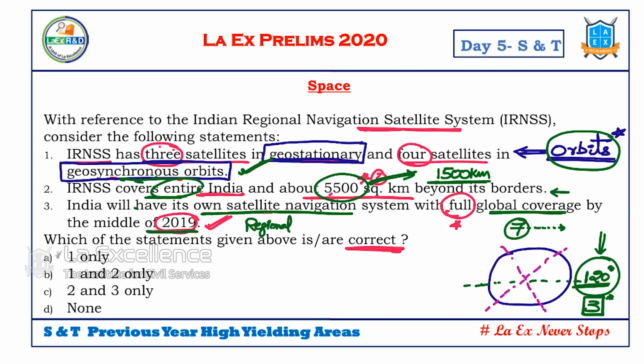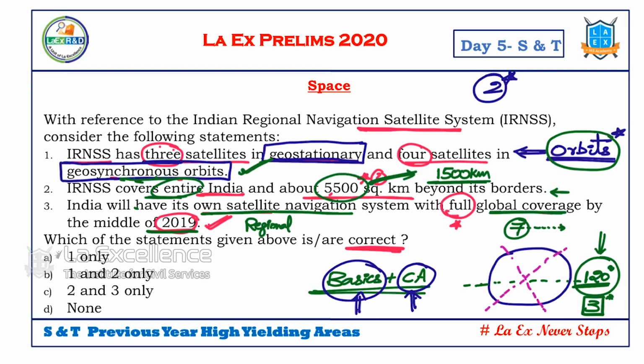So to answer this one single question, we should have a lot of data with us: basics plus current issues plus some more data. Recently the questions are like this, a little complex, which requires a pre-existing knowledge base and awareness of current issues. That's why we should never ignore space technology as a chapter. Space technology is very, very important. At least 2 questions we can attempt correctly if we read this chapter thoroughly.